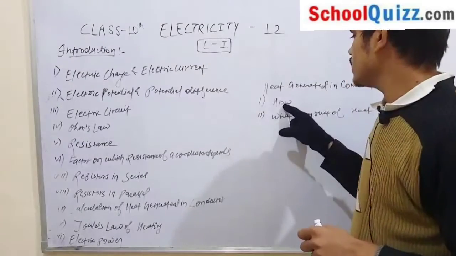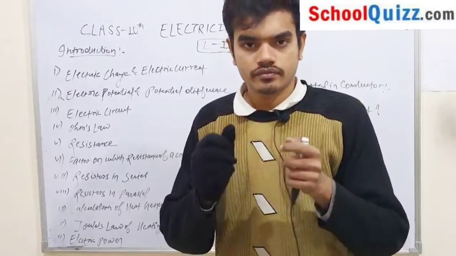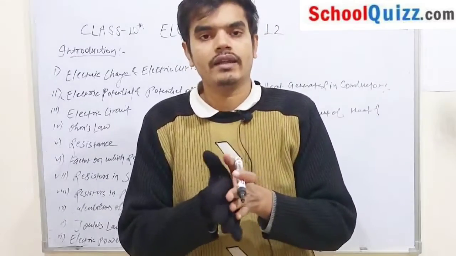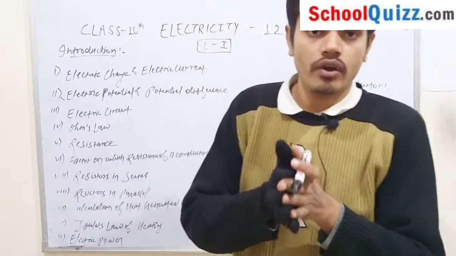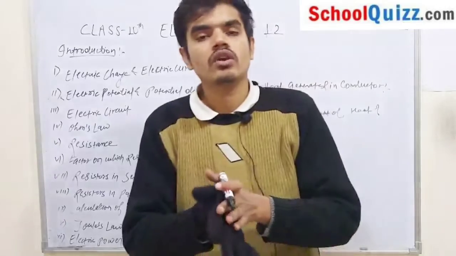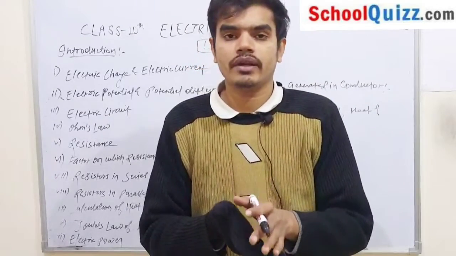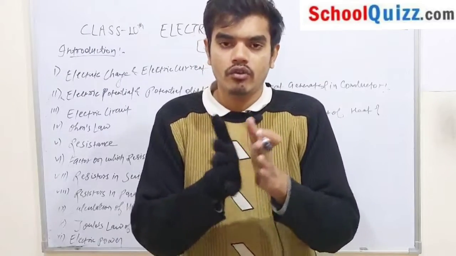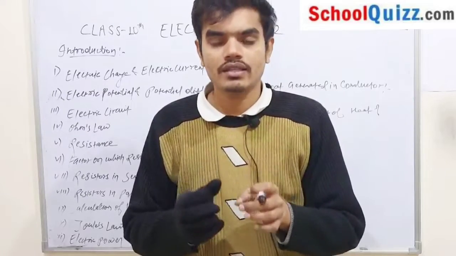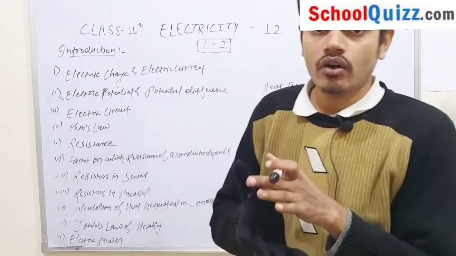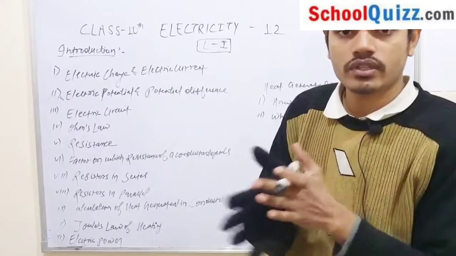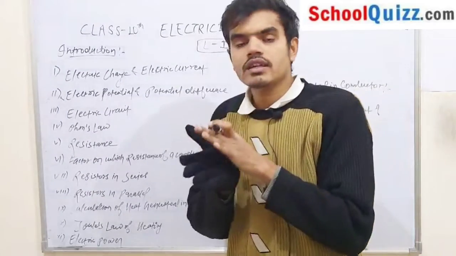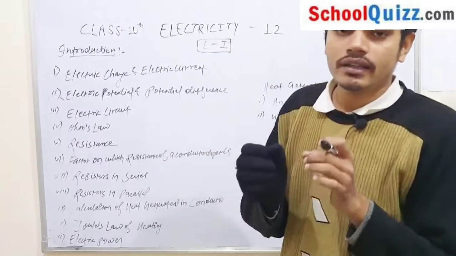The answer to the first question is how heat is generated in our conductor. I am giving you a practical example: rub your hands for a short time. As you rub your hands for a short time, or for 5 minutes, you feel that your hands get warmed. In the same way, if you start clapping your hands continuously for a short time, you realize that your hands are getting warmed. Now this same phenomenon occurs in the case of a conductor.